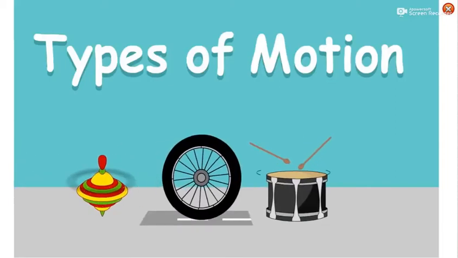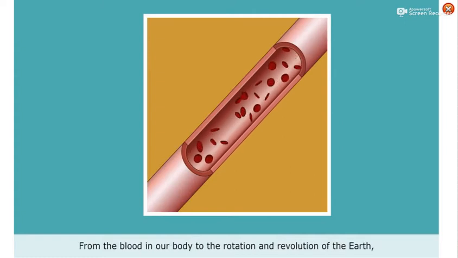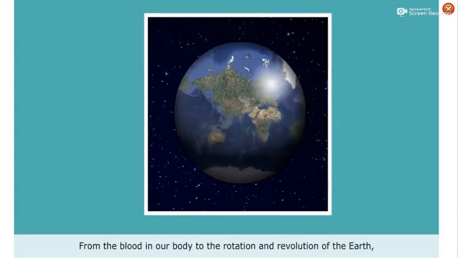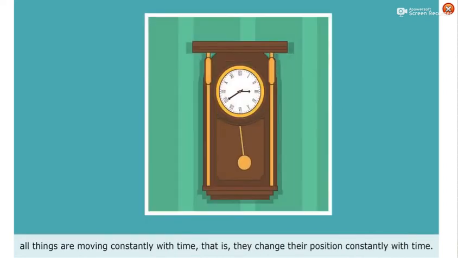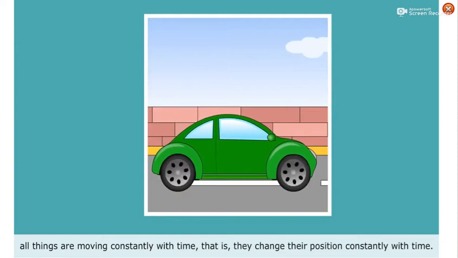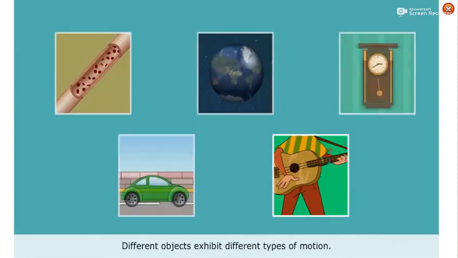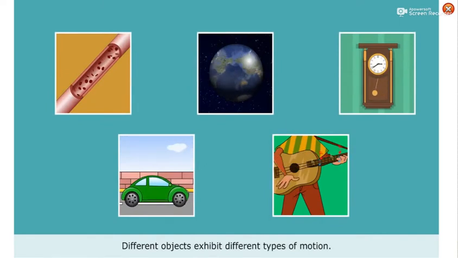Motion. All living and non-living things are in a state of motion, from the blood in our body to the rotation and revolution of the earth. All things are moving constantly with time. That is, they change their position constantly with time. This is called motion. Different objects exhibit different types of motion.